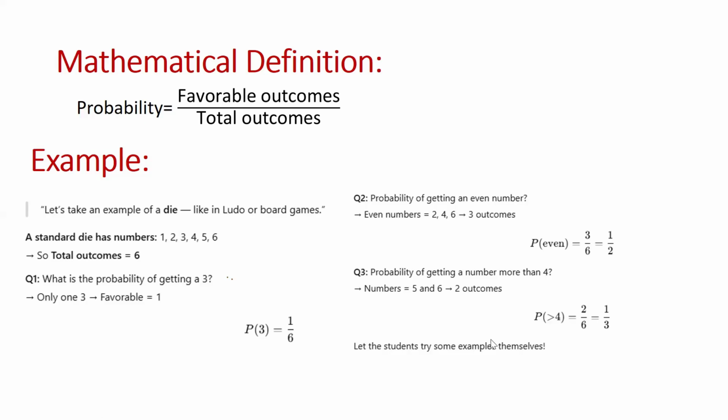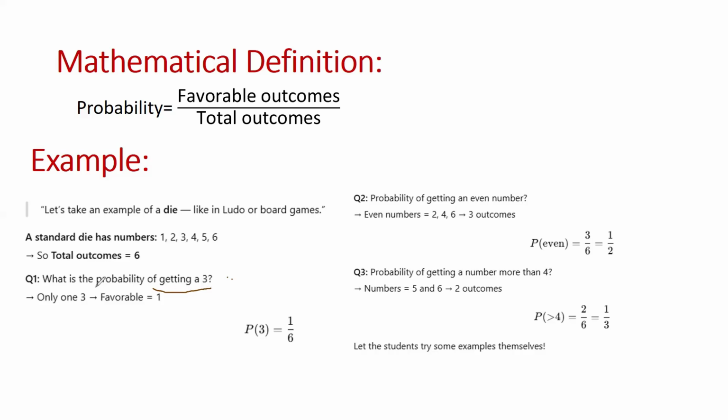Now, my dear students, the question is: find the probability of getting 3. Now we have to find the probability of getting the number 3. It means we have only one such number.